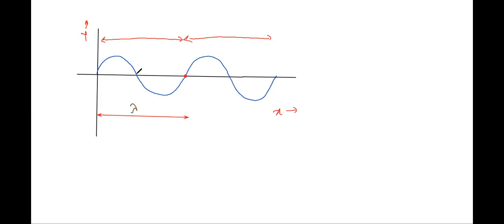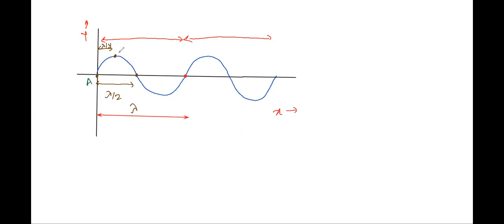What does this mean? It means that half of it should be lambda by 2, right? How about 1/4 of it? It should be lambda by 4. So when I talk about the term path difference, what do I mean?